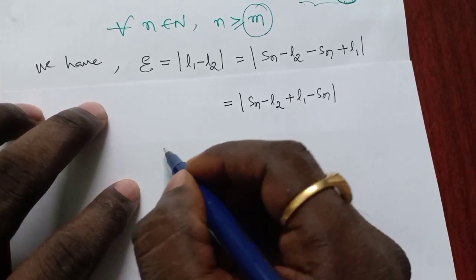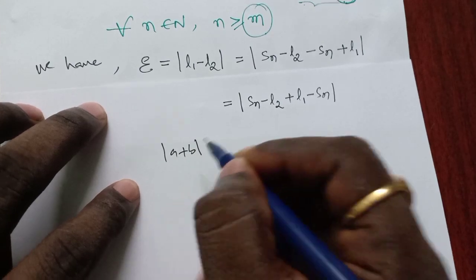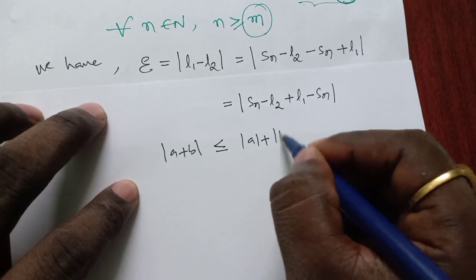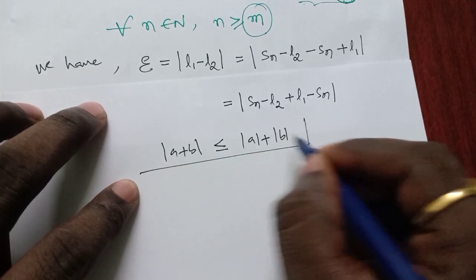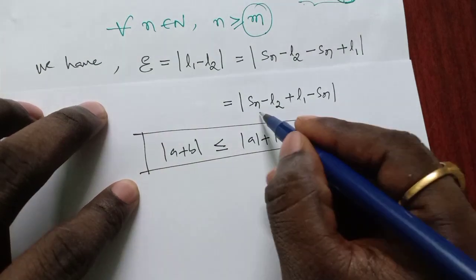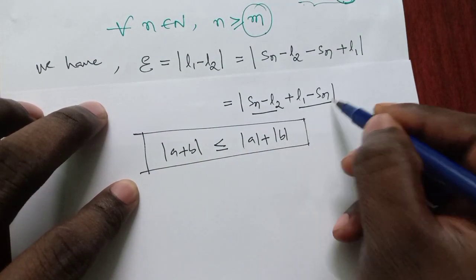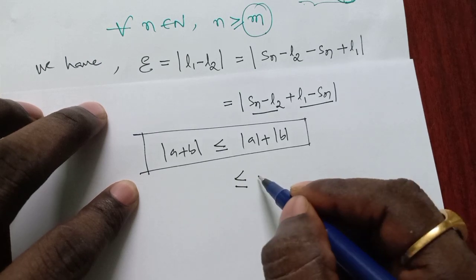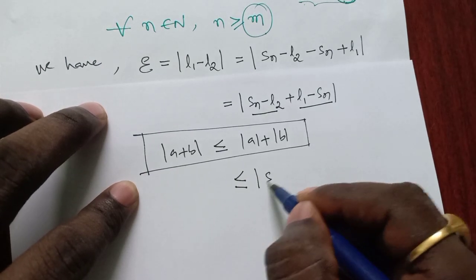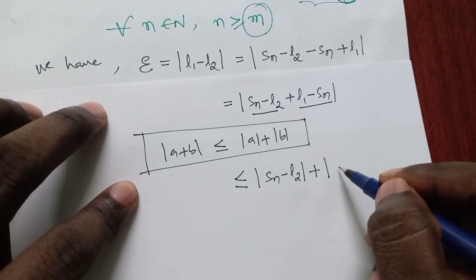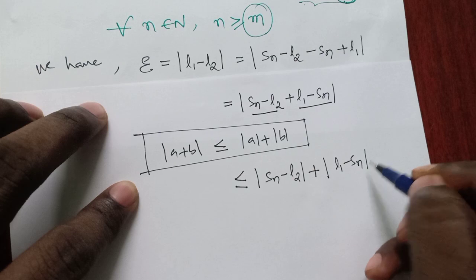Now we already know that modulus of A plus B is always less than or equal to mod A plus mod B, a well known formula. So it is less than or equal to modulus of Sn minus L2 plus modulus of L1 minus Sn.